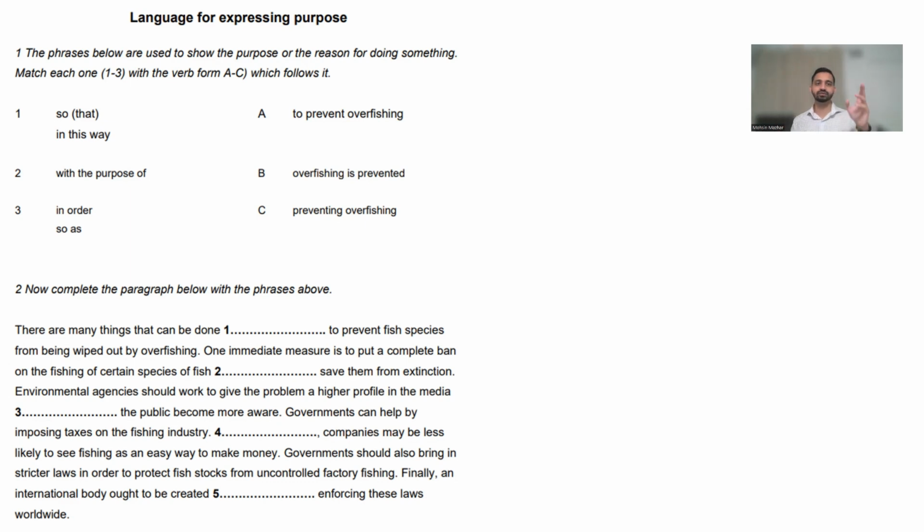All right. So that followed by what? Which verb follows so that? Which verb follows in this way? For example, so that, is it going to be so that to prevent overfishing, or so that overfishing is prevented, or so that preventing overfishing? What is the structure? How are you going to use the linking word and also the verb after that, right? All right, and then after that, also do activity number 2.